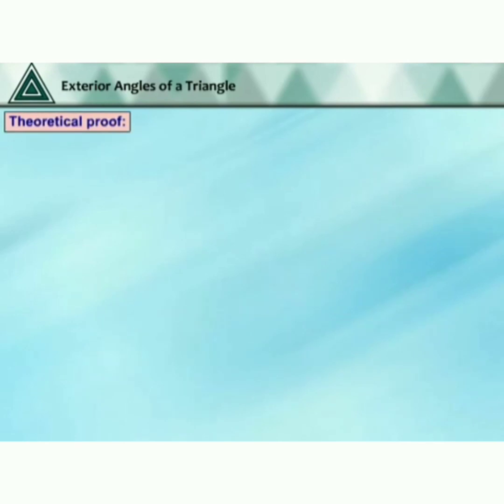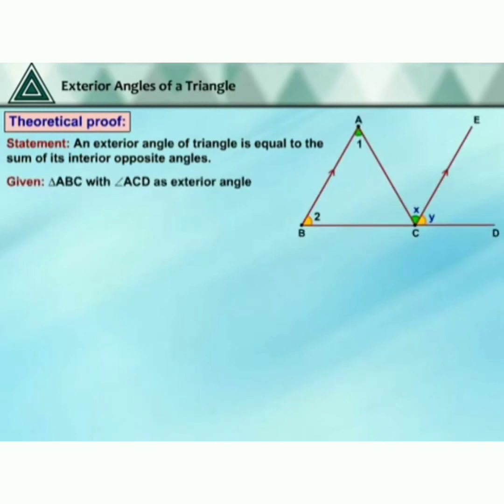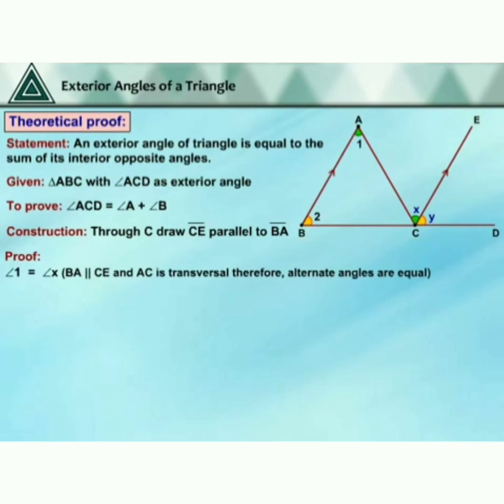Next, we see the theoretical proof. The statement is: an exterior angle of a triangle is equal to the sum of its interior opposite angles. Now the diagram. Given is triangle ABC with angle ACD as the exterior angle. We have to prove angle ACD is equal to angle A plus angle B. Construction: through C draw CE parallel to the line segment BA.